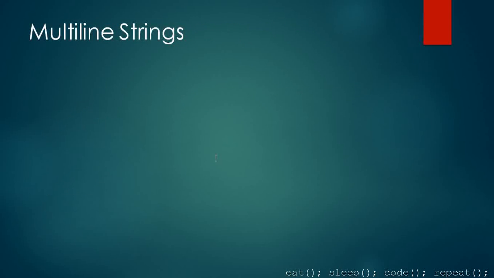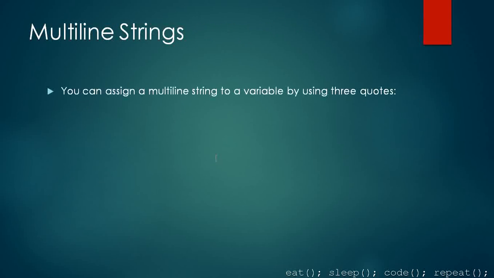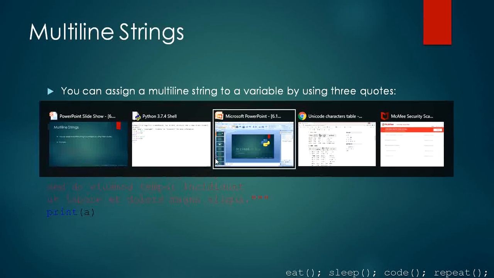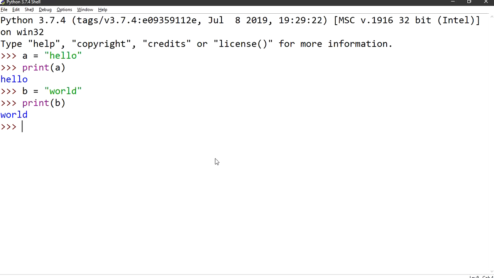We have multi-line strings also. You can assign a multi-line string to a variable by using triple quotes, as you can see. Here we have some dummy text assigned to a, which is a multi-line string. So print a. Let us try it in the IDE also.